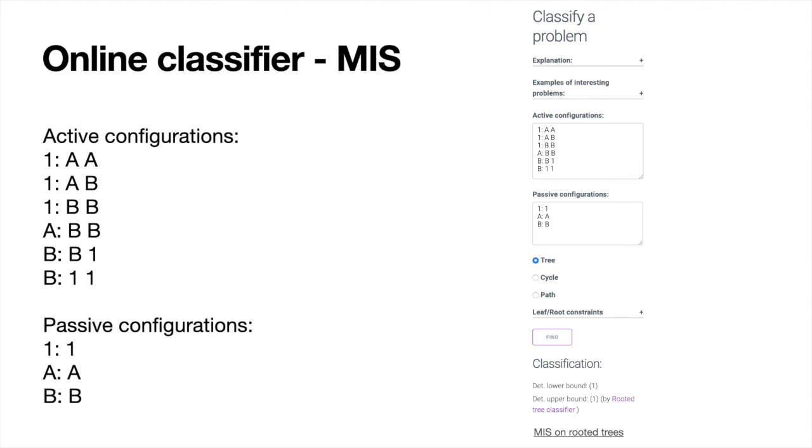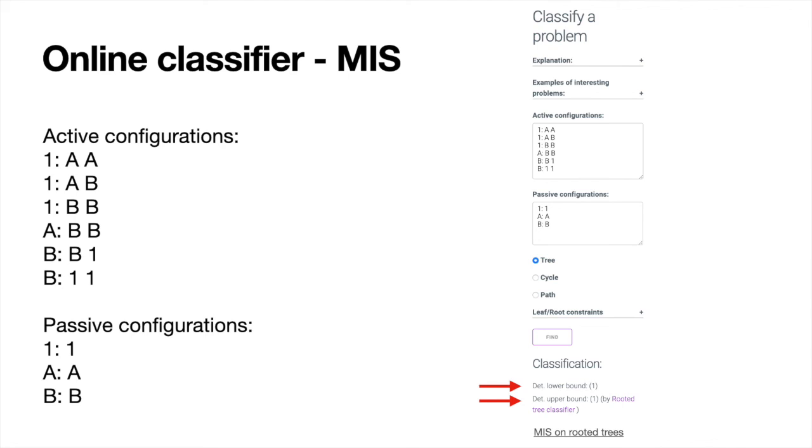There are 6 active configurations for the MIS problem, and they should be read as follows. For example, the first 3 configurations say that a node labeled Y1 can have children labeled by either AA, AB, or BB. Then a node labeled by A has to have 2 children labeled by B, and a label B can have children either B1 or 11. To see the round complexity, we just type the configuration, then press find to get both the upper and lower bounds of the problem. And here we see that indeed such problem is constant time solvable.